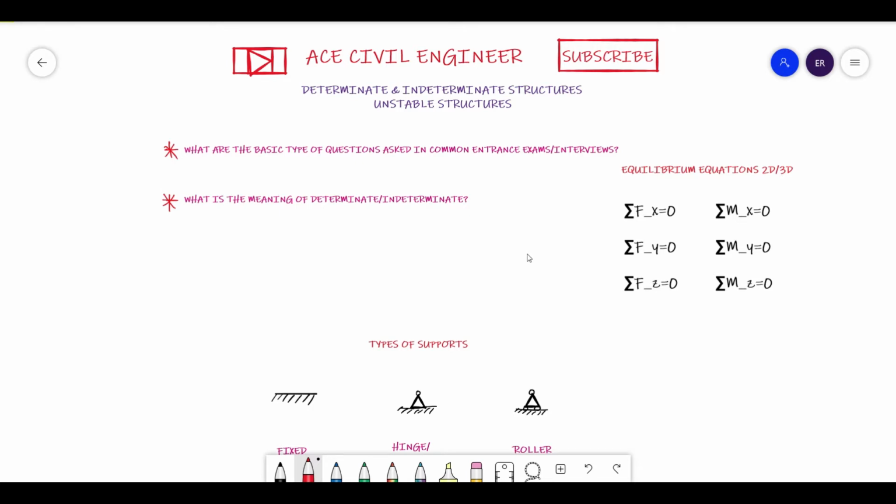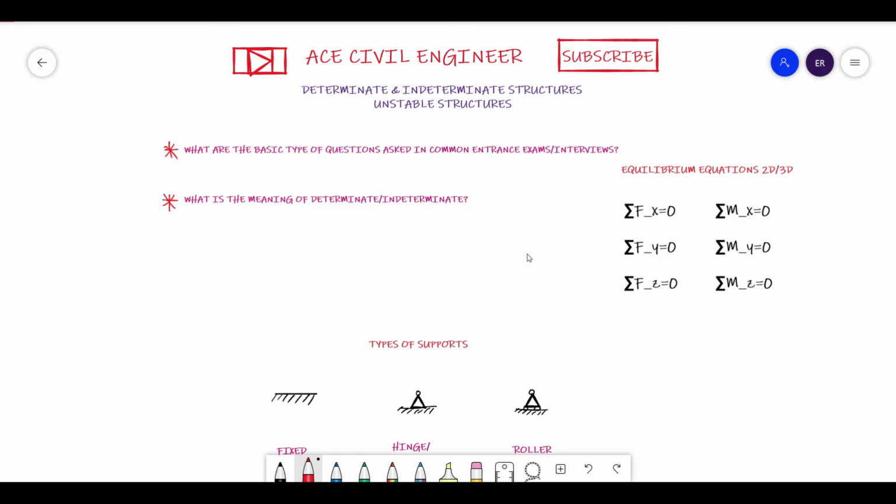Okay, firstly, we'll understand what is the meaning of a determinate or an indeterminate structure. Determinate means the name itself tells us that it is for determining something, or else we are able to determine something which is clearly an unknown. So what are the unknowns here? The unknowns of any structure are either the reactions, or some deflections or rotations. Such kinds of things are the unknowns. So if you are able to determine such things, then such a structure is called a determinate structure.